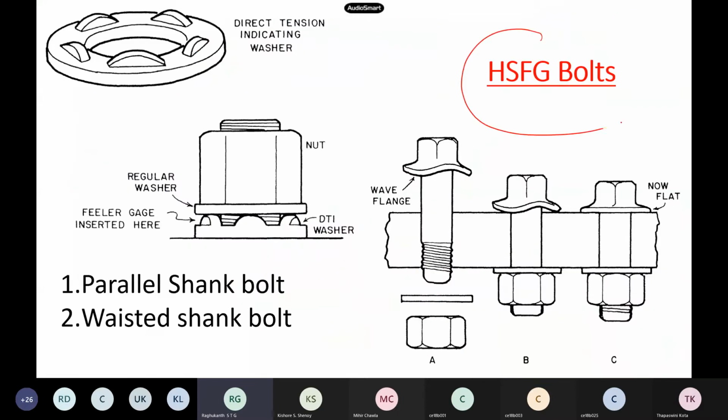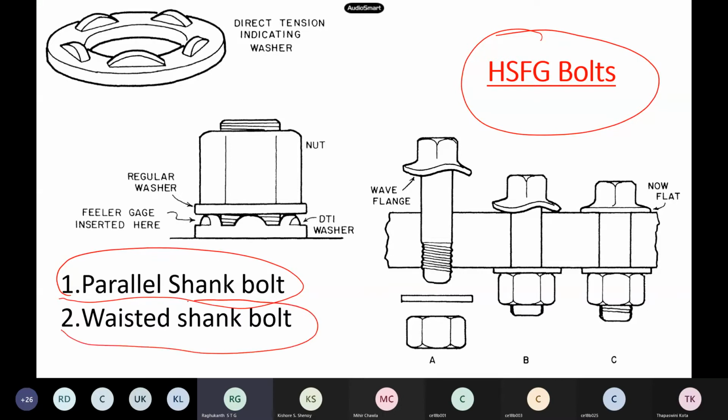Now let us see how to design this HSFG bolt, that is, the high strength friction grip bolt itself. Two types of designs are there. One is a parallel shank bolt and the other is a wasted shank. These are not two different bolts; that is essentially regarding the design philosophy. It is the same HSFG bolt, and you can design it as a parallel shank or wasted shank. They use this type of wording in the code books itself.